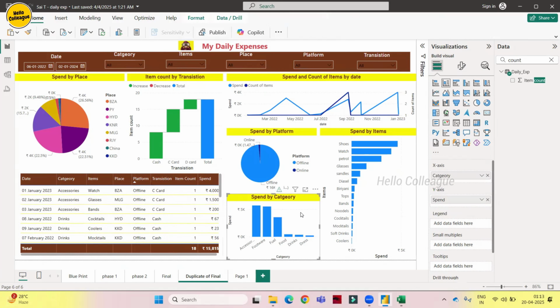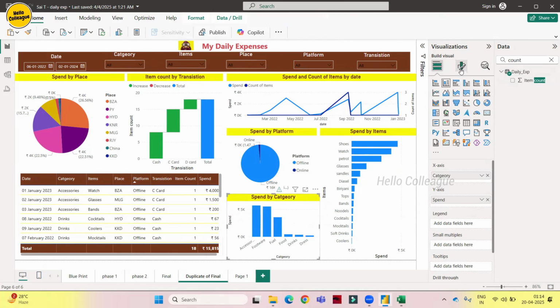And coming to this visual, it is also good. It is telling a good story. We are having a category here and we are having spend. See, guys, this is also very important. We are showing a good visual and telling a good story. But if I am a user coming to this one, I can understand that this is zero, this is 5K. But what about this one? I cannot read it unless I hover the cursor over it. And what about this one? It should not be the case. Whenever I see the visual, I should understand it.